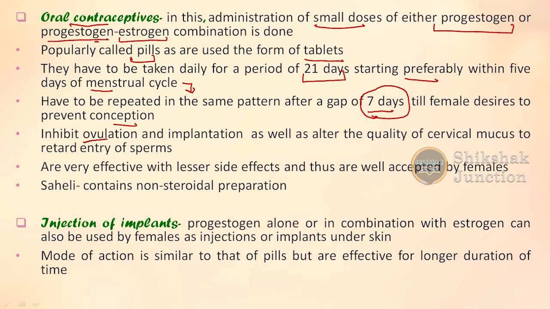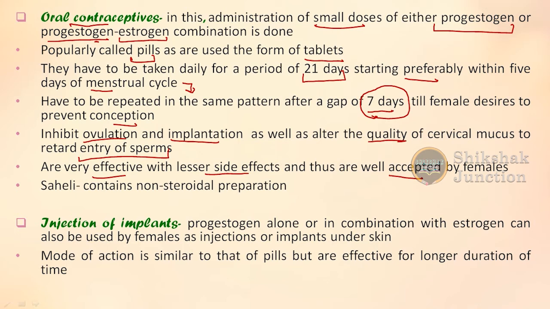It inhibits ovulation and implantation, and these pills also alter the quality of the cervical mucus so that the entry of sperms is either prevented or retarded. That is how these pills work. An advantage of this particular method is that they are very effective with fewer side effects, and thus they are well accepted by females worldwide.